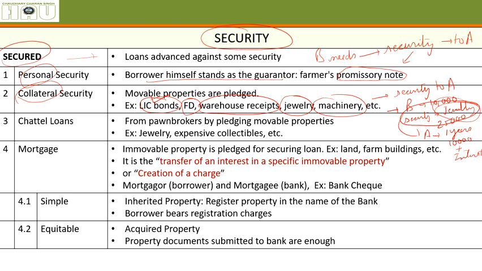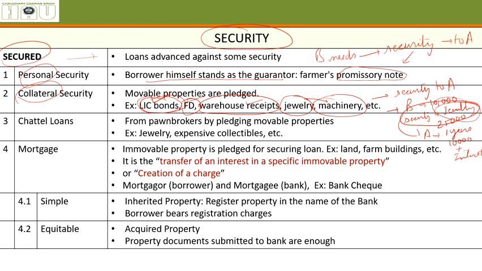These LIC bonds, fixed deposits and warehouse receipts I told you about earlier in the last slide, and in a similar way, in place of jewelry there can be machinery also. Any type of machinery: you keep my tractor, or you keep my harrow, or you keep my rotavator, I'll give you the money back after 1 year and take my rotavator back.